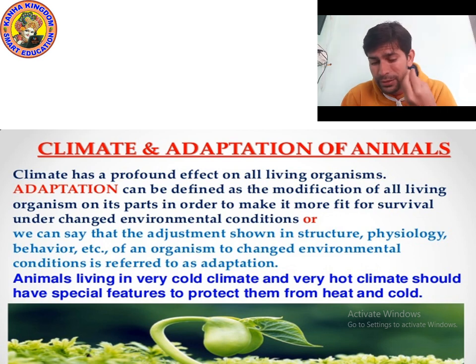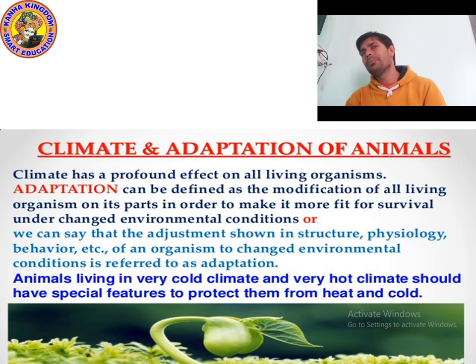Just like we human beings, in winter we eat different things, in summer we eat different things, in winter we wear different clothes, in summer we wear different clothes. Why? Because we try to adapt, we try to change our structure, physiology, behavior. In the same way it happens with animals. Animals living in a very cold climate and a very hot climate should have special features to protect them from heat and cold.